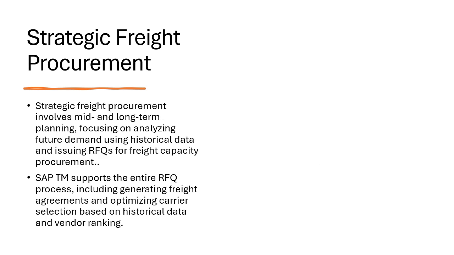Next is strategic fleet procurement in SAP, which helps manage mid and long-term procurement decisions. The process actually begins by analyzing historical demand, which generates a forecast and then creates RFQs for carriers. It also aims to establish fleet agreements that are based on forecasted capabilities and rate negotiation with carriers.